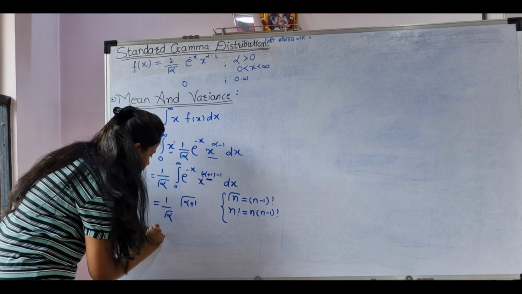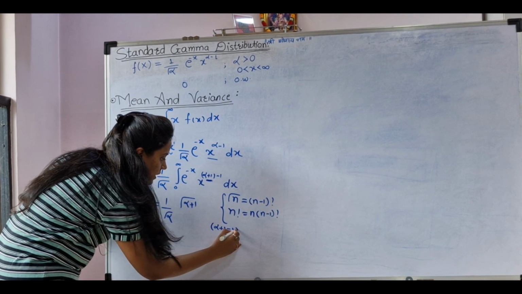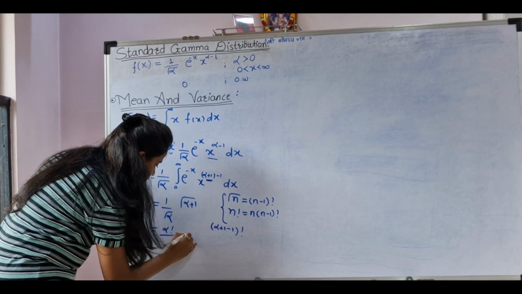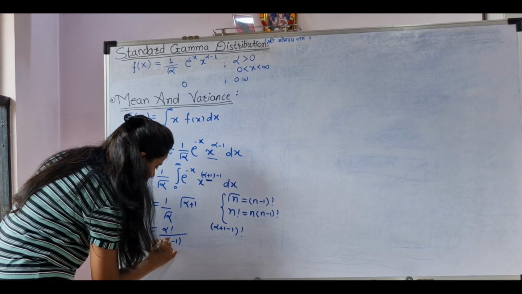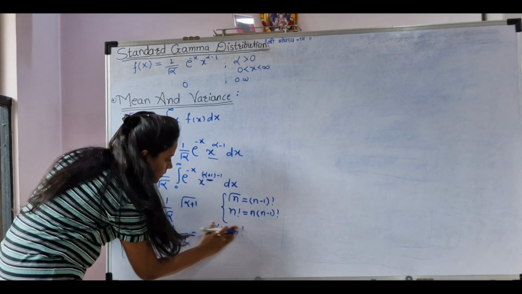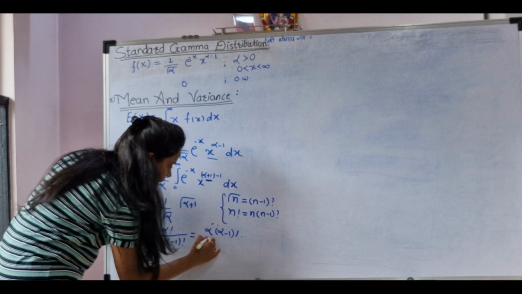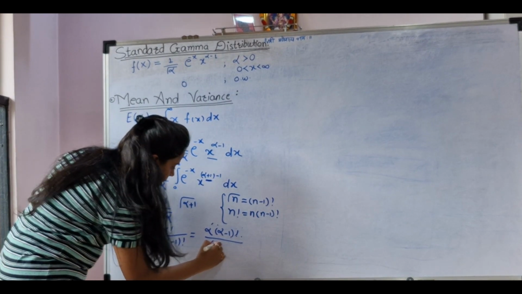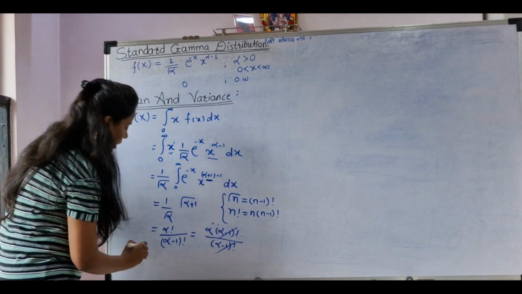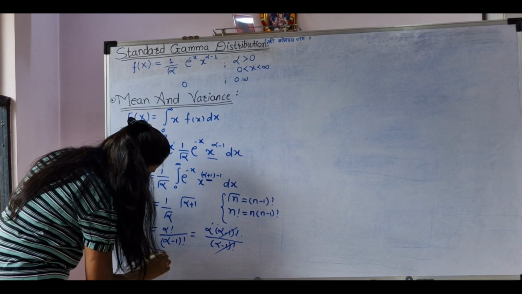So let's write the numerator first. What will it be? Alpha plus 1 minus 1 factorial. So it is nothing but alpha factorial upon alpha minus 1 factorial, right? And now let's expand our numerator. What will we get here? Alpha into alpha minus 1 factorial, and the denominator as it is, alpha minus 1 factorial. This will get cancelled. So we get the expectation of x is equal to alpha.